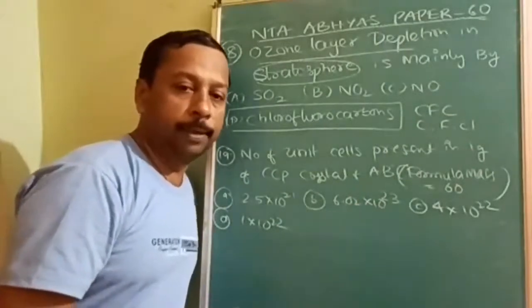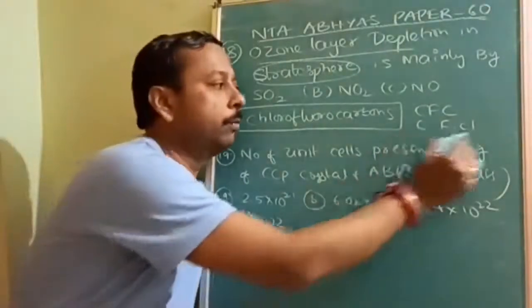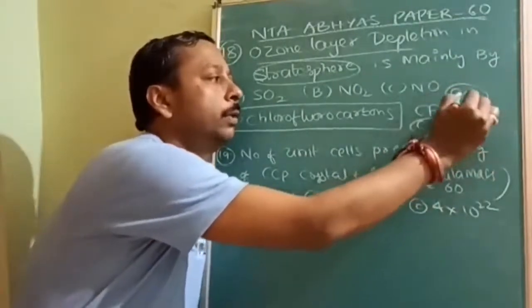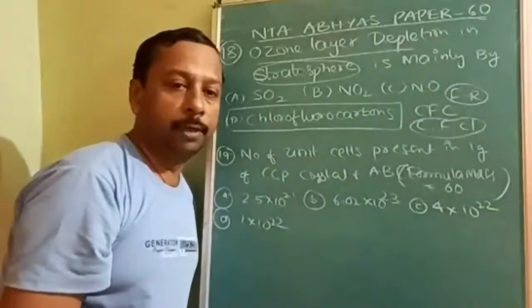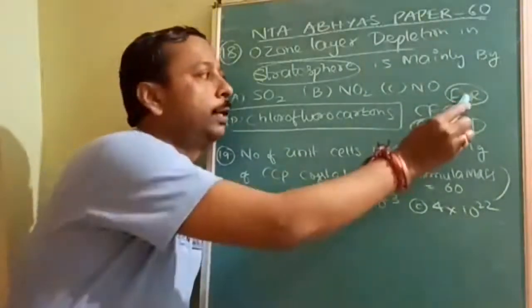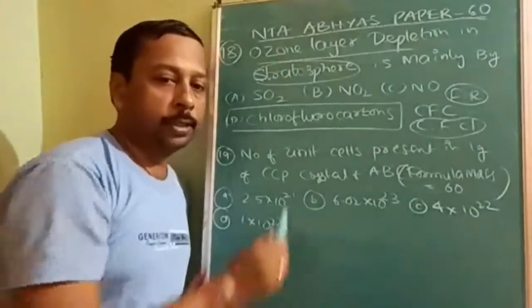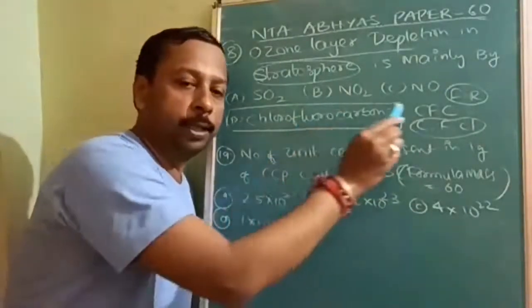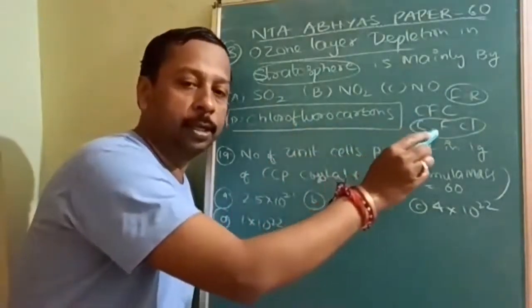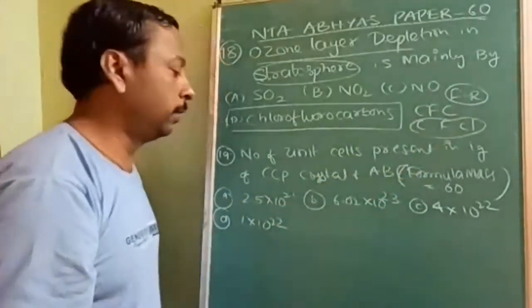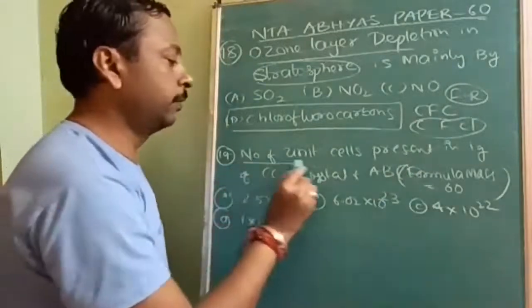During the preparation of chlorofluorocarbons, free radicals will be formed. Because of that free radical, the ozone layer will be depleted. The answer is very simple, but the related topic is this free radical formation. What is the main reason? Free radical formation.